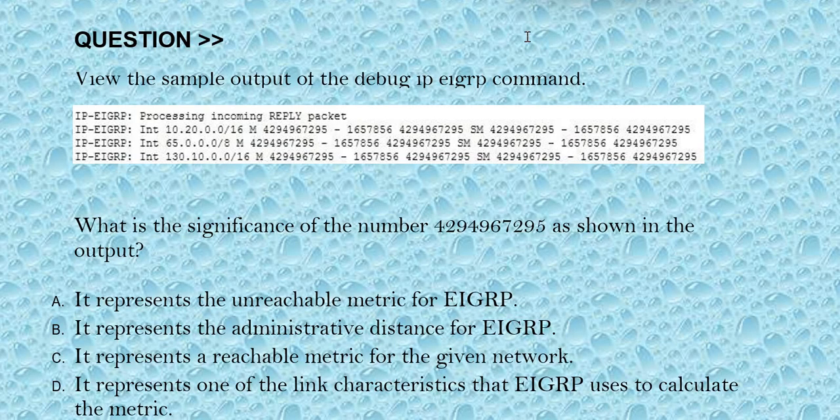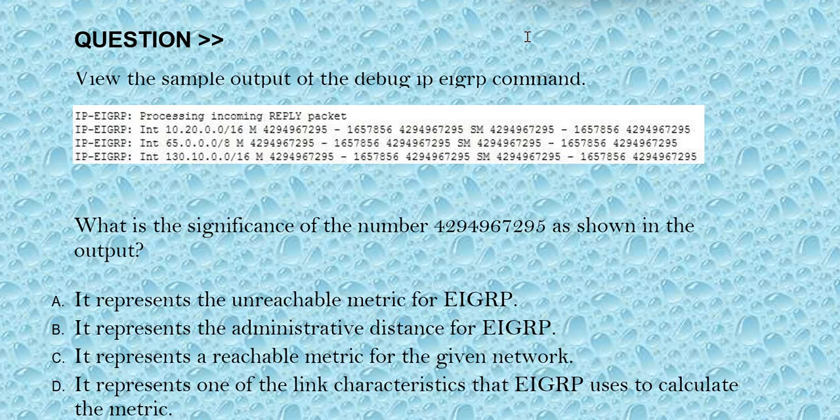Our next question is, view the sample output of the debug ip eigrp command. Please look at the given sample output. What is the significance of the number which is given here? Please look at the screen.